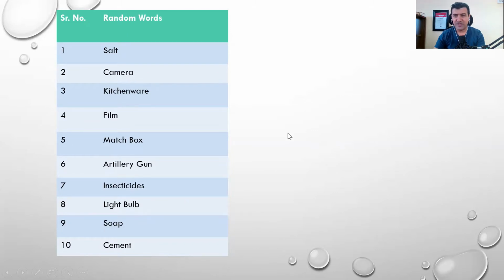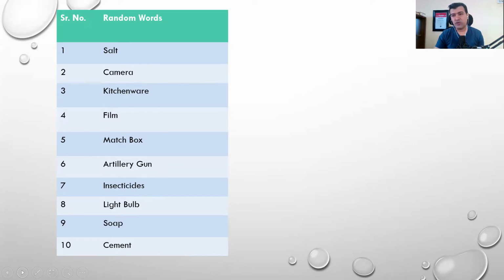and cement. Now you will be thinking how one can associate these keywords with the elements. These are actual uses of those materials: sodium, magnesium, aluminium, silicon, phosphorus, sulfur, chlorine, argon, potassium, and calcium. Yes, these elements are used in the manufacturing of these products.